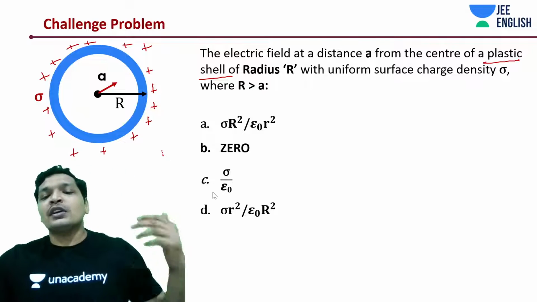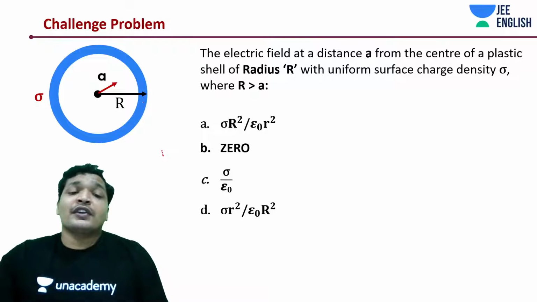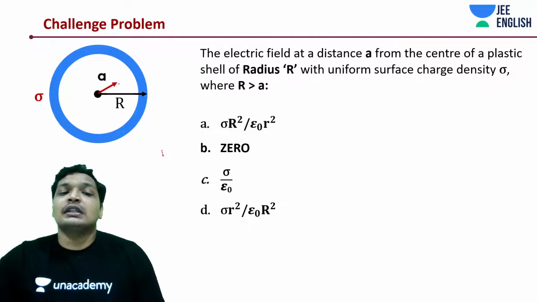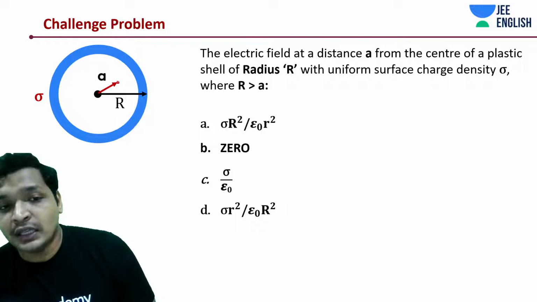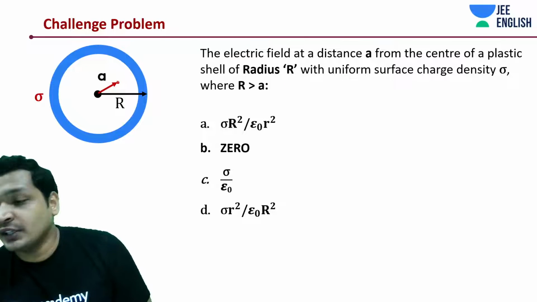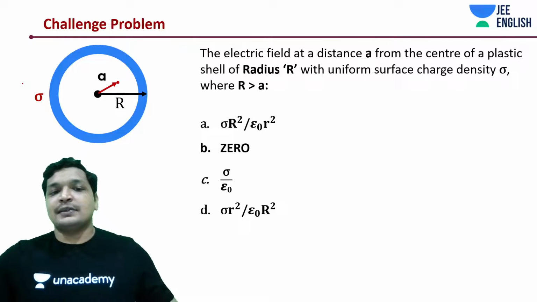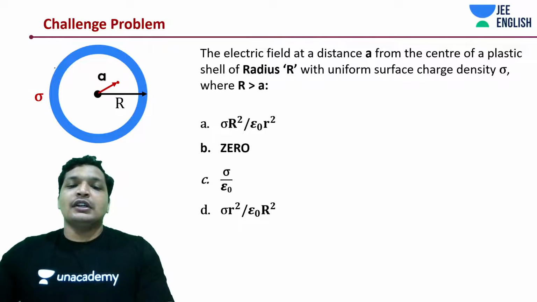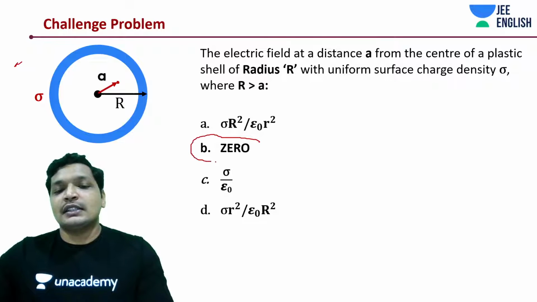So what if it was an insulator, and you have given it some charge? Maybe there would be charge distribution everywhere. And now you're trying to assess the electric field at a point A, where this A is less than the radius of the shell. Good, very good. Nothing changes. Nothing changes. Very good, Prabhat. So what happens? It's going to be only 0, guys.